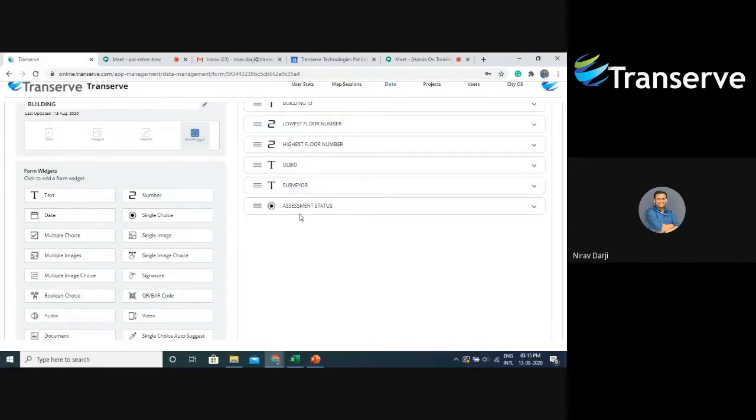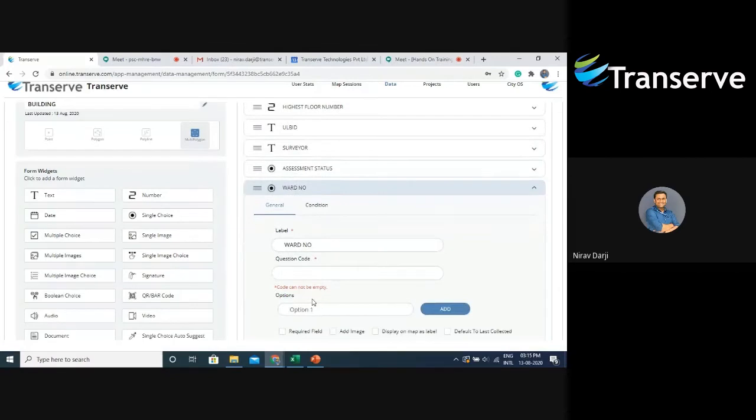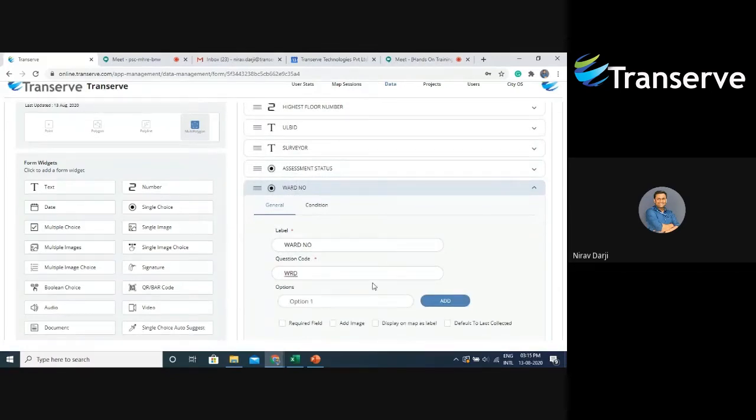Considering that my buildings are going to be created in a ward, let's create a single choice widget, and I will name it ward number. I will give the question code as WRD.